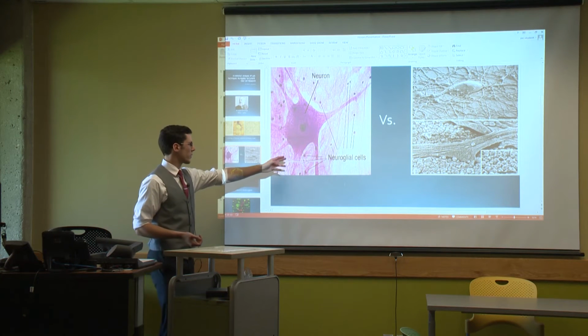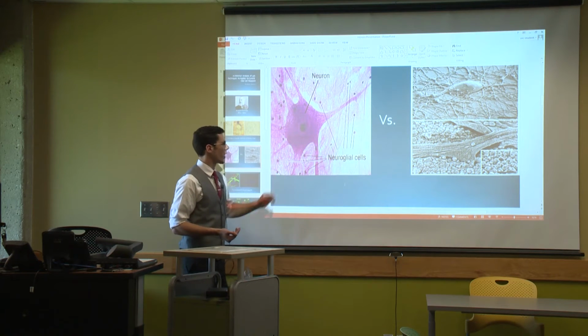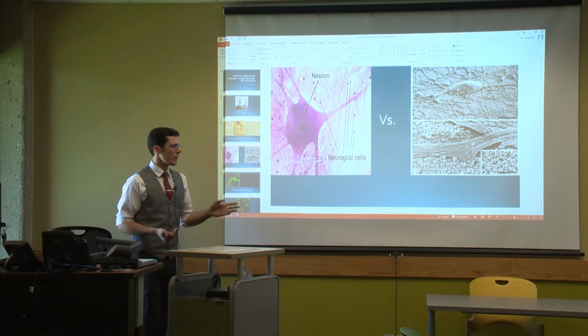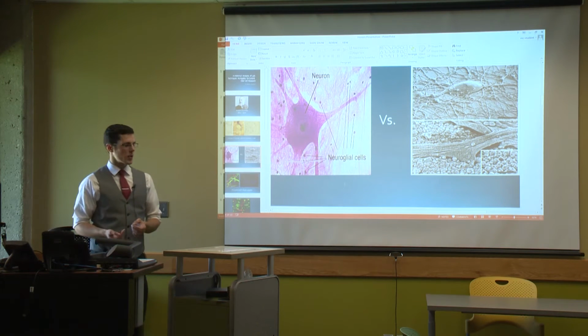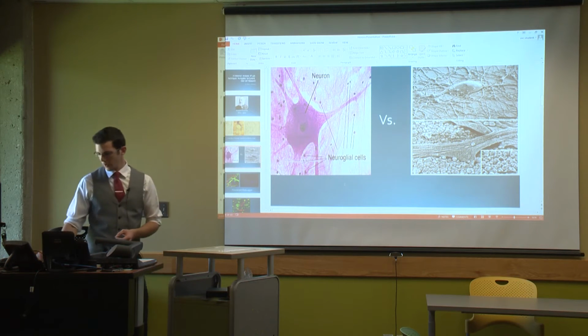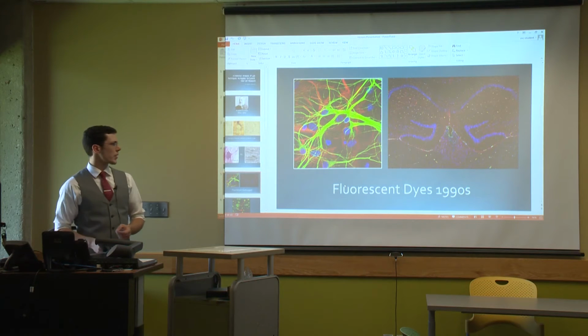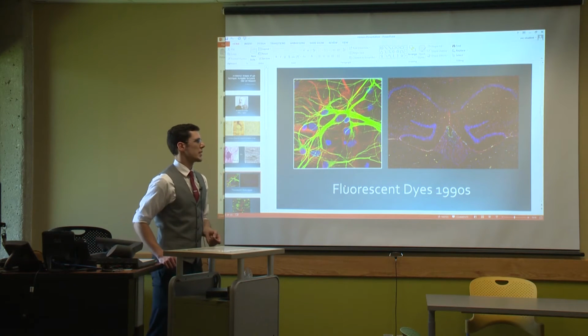Like this cell, they had to use stains and they could only look at it as a kind of 2D image. They could still derive a lot of information from that, but with the technology that we have now, we can actually see individual protein structures and individual cells and study them in a lot more detail. And following with that, in the paper that I was analyzing, was the use of fluorescent dyes. These were developed in the 1990s.